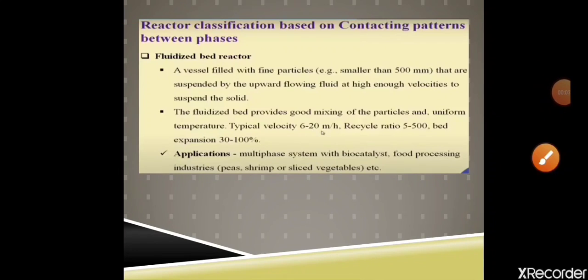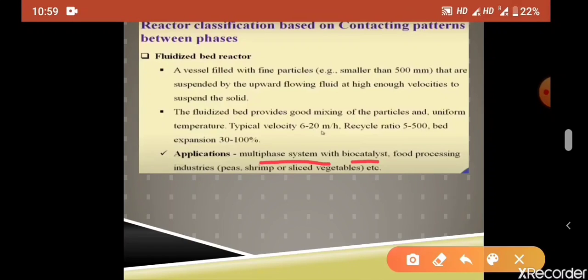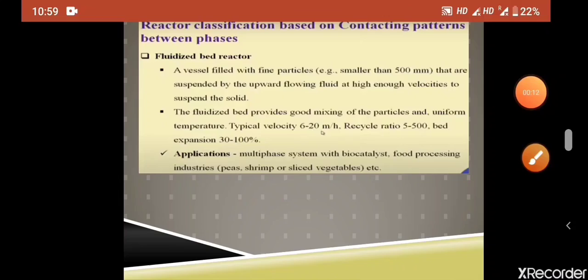And this type of reactor is largely used in multi-phase systems with biocatalysts in food processing industries.